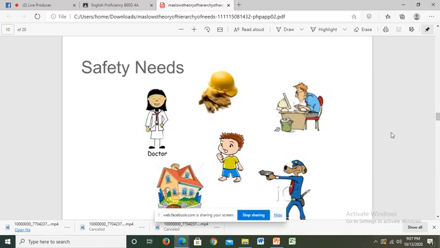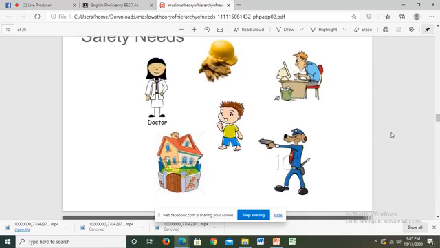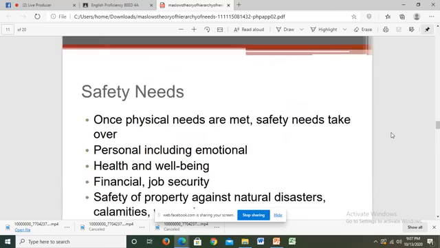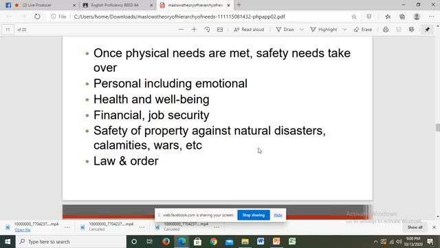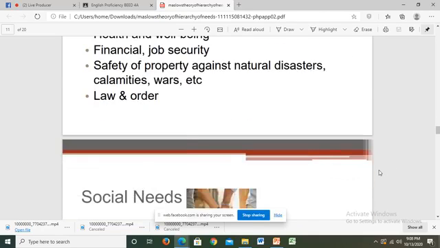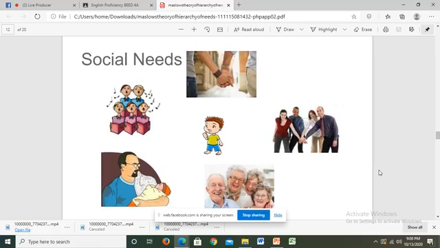Next is safety needs. Once the physical needs are met, you have food and shelter, you need to feel safe next. It is a personal need. It includes emotional needs, health, well-being, financial and job security, and the like. Safety from natural disasters, and safety from all the crimes and violence.